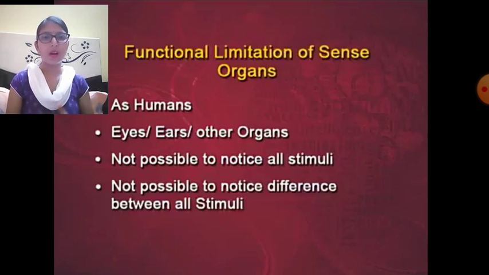Humans are basically blessed with these 7 types of sense organs, and we perceive so many varieties of stimuli in the environment, and by this we understand our world, we gain information about our internal and the external world. ठीक है, इसी के थ्रू हम इंफॉर्मेशन गेन करते हैं अपने एक्सटर्नल वर्ल्ड के बारे में एंड इंटरनल वर्ल्ड के बारे में.